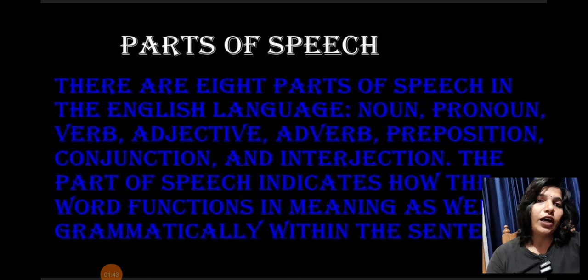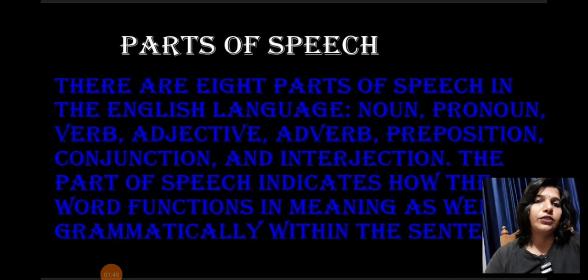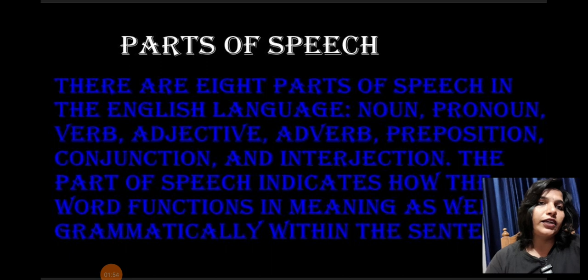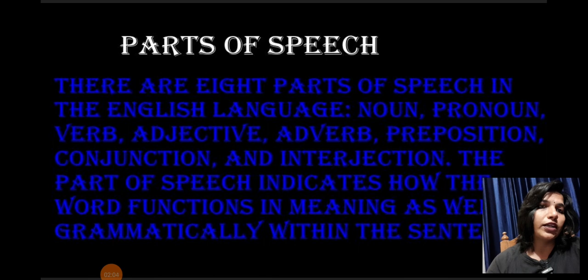Without the help of these 8 parts of speech, a sentence cannot be framed. We need to understand these things. Each and every part of speech plays a very important role in a particular sentence. One by one, as we study each, we will understand its relevance. So let's start with noun.